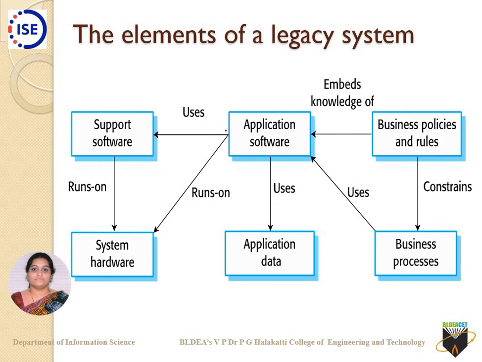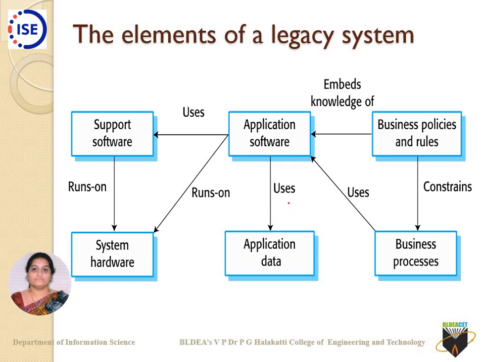Now, what are the elements of a legacy system? For any application software, I require support software. The application software uses the support software, which ultimately runs on the system hardware, and the application software also runs on the system hardware.